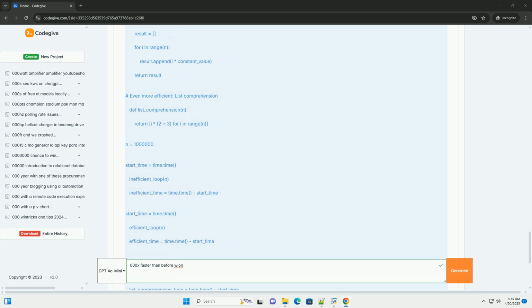Local variables versus global variables. Accessing local variables is typically faster than accessing global variables. If you use a global variable frequently within a function, assign it to a local variable at the beginning of the function. Avoid unnecessary object creation. Creating and destroying objects has a cost. Reuse objects whenever possible.